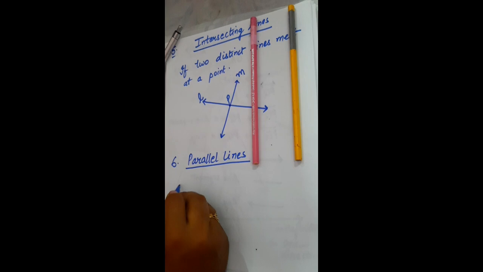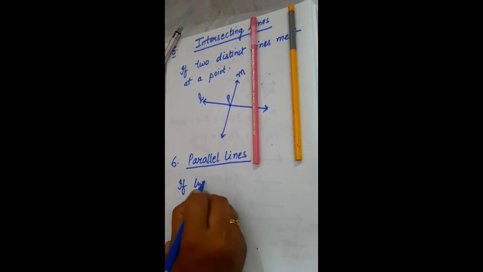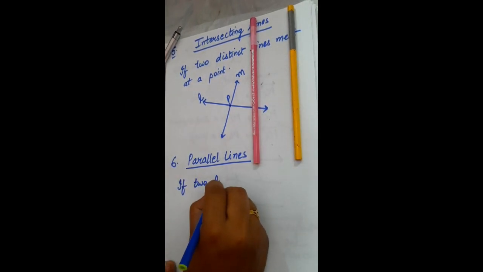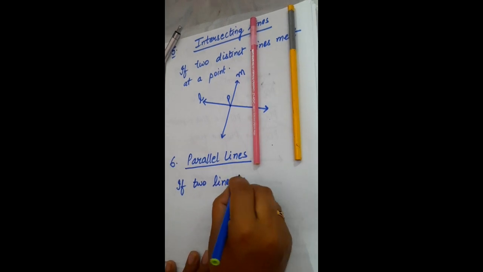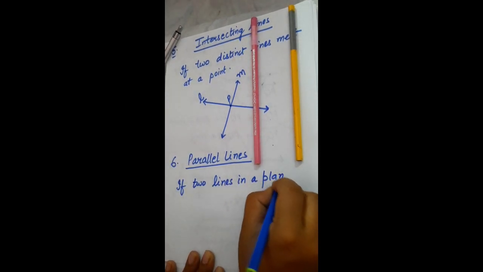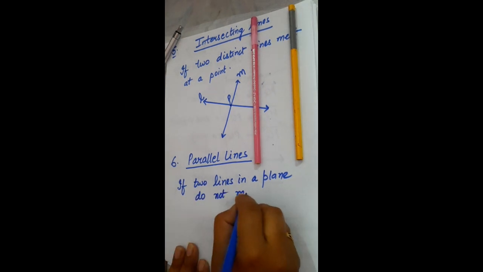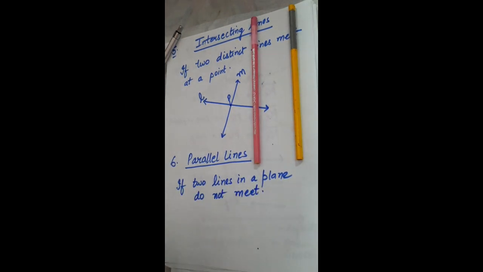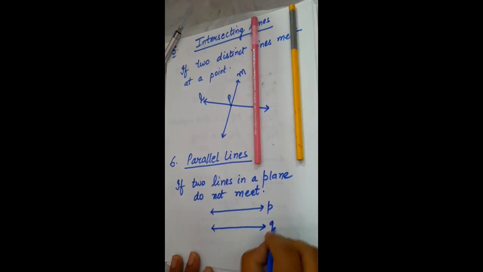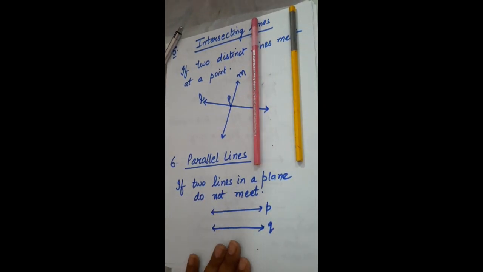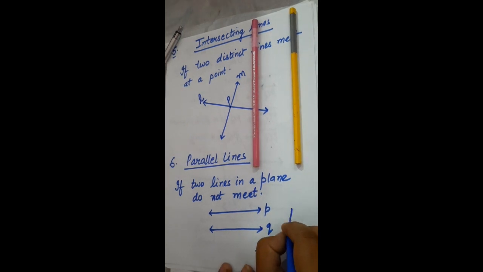I can simply write, if two lines in a plane do not meet, then such kind of lines are called parallel lines, like this. This is line P, this is line Q. So P is parallel to Q. So I will write like this: P, this is the symbol of parallel, P parallel to Q.